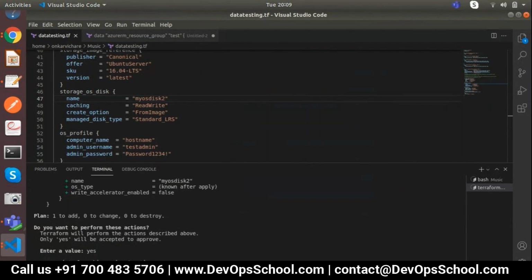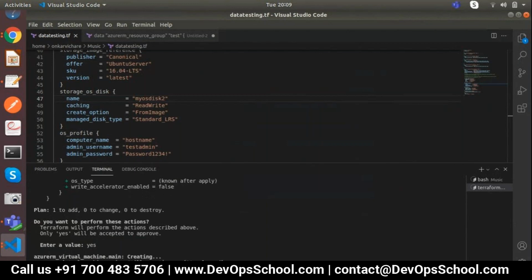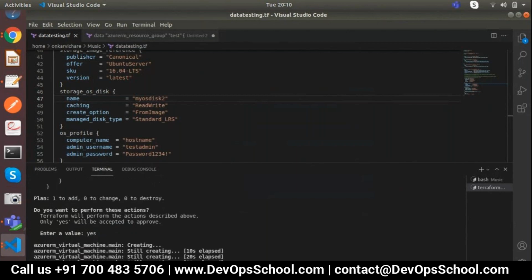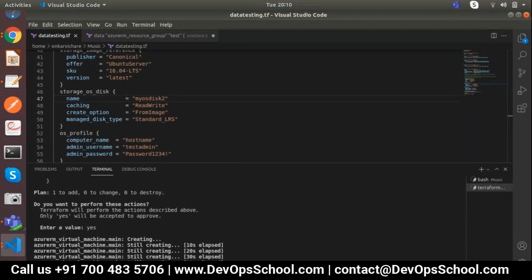But I have a doubt. For example, I deployed a Windows machine which has a C drive, and at a later point of time I added a D drive disk. So will Terraform be able to attach the disk inside the OS, format it, and keep it as a new disk? Sure, definitely. It will check the TF state file. It will check, yes, this VM is deployed only with the OS disk and the current change is only the data disk. So there is nothing to destroy. It will automatically go ahead and attach the data disk.